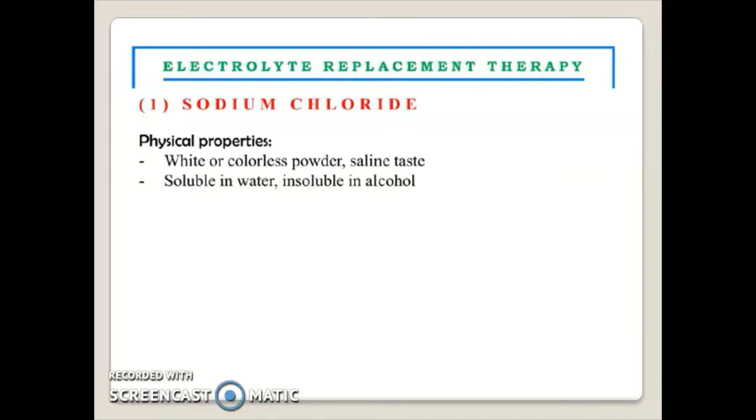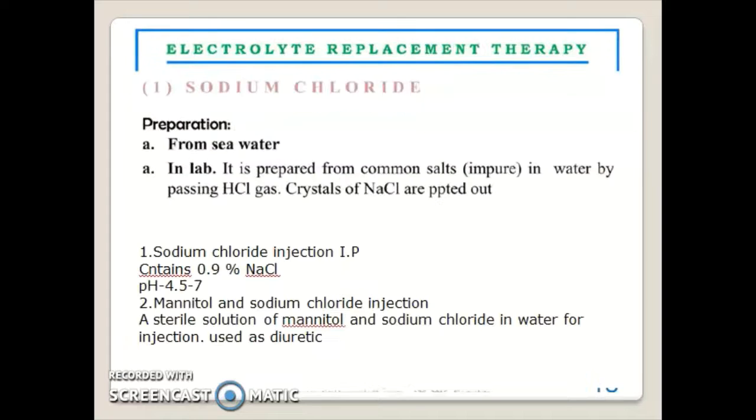Sodium chloride. Physical properties: white or colorless powder, saline taste, soluble in water and insoluble in alcohol. Preparation: from seawater or in the lab. It is prepared from common salt impure in water by passing HCl gas. Crystals of sodium chloride are precipitated out. Sodium chloride injection IP contains 0.9% of sodium chloride.